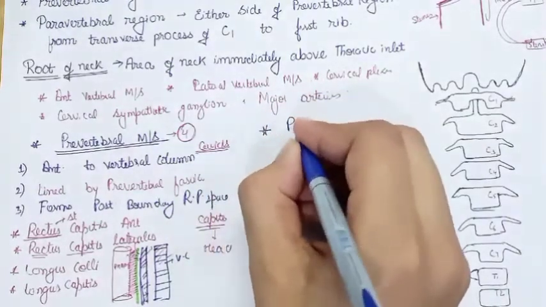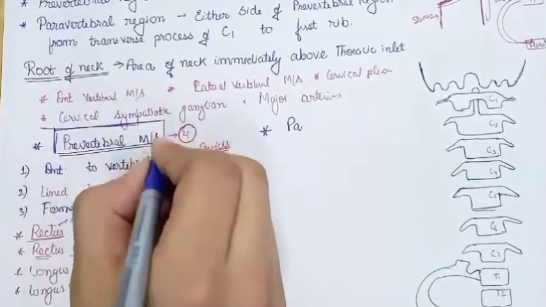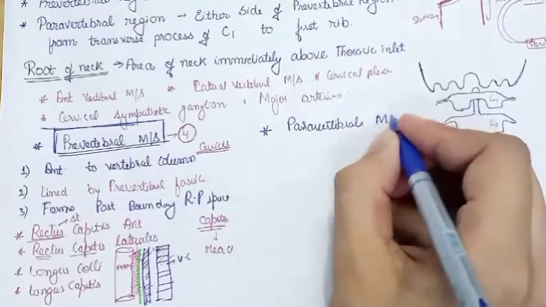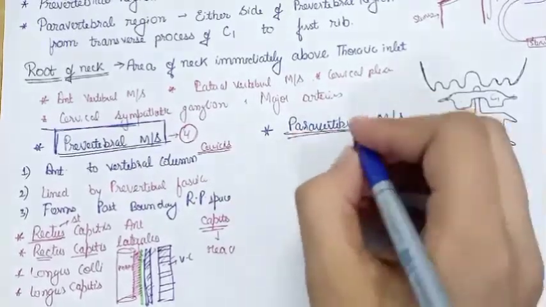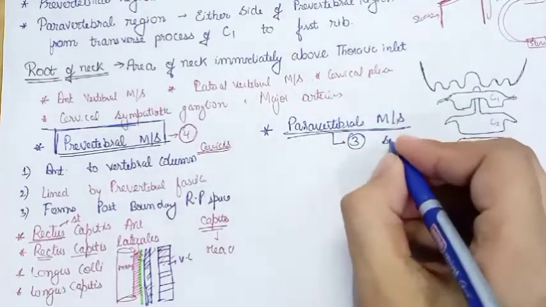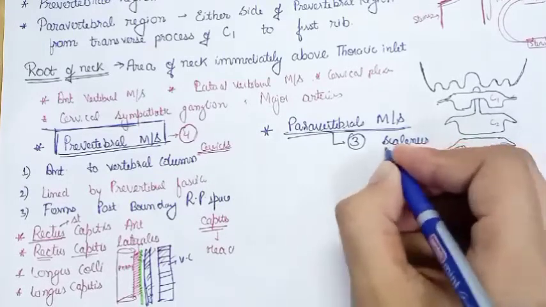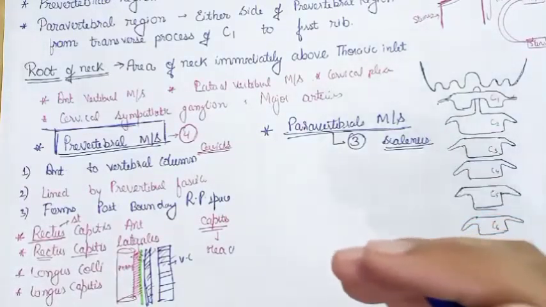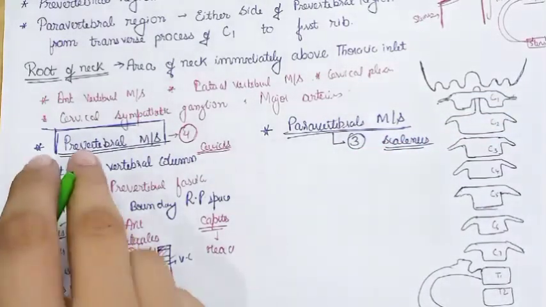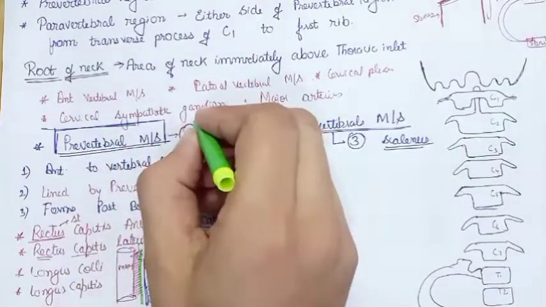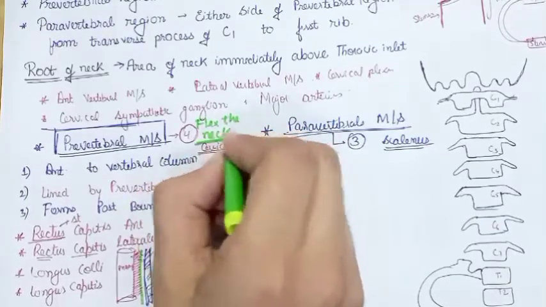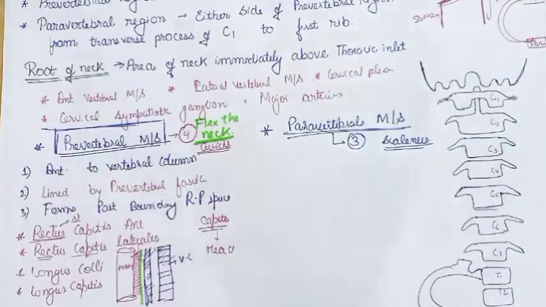Now the paravertebral muscles. We have discussed the prevertebral muscles. Now the paravertebral muscles. We have three paravertebral muscles which belong to the same group, scalenus. So they belong to the same group scalenus, and we have different muscles belonging to the scalenus part. The function of the prevertebral muscles I have not told you. It is to flex the neck. So the action of the prevertebral muscles is to flex the neck.